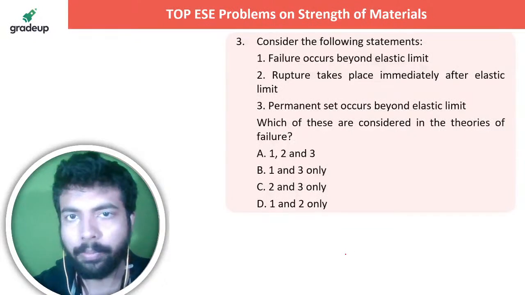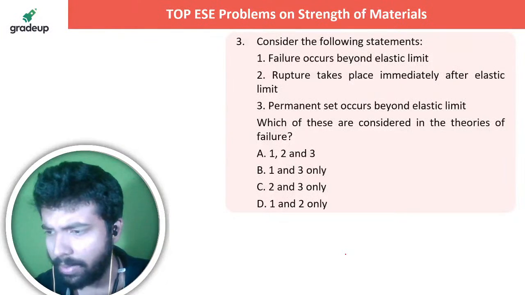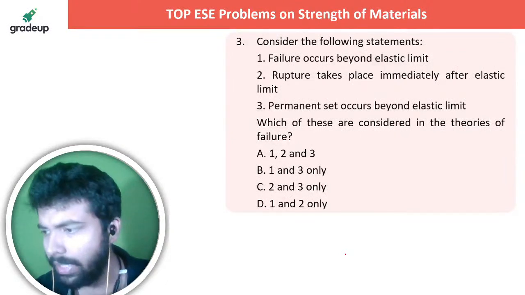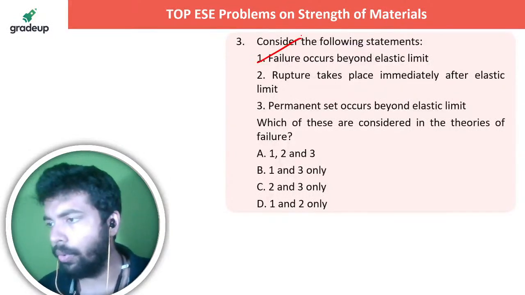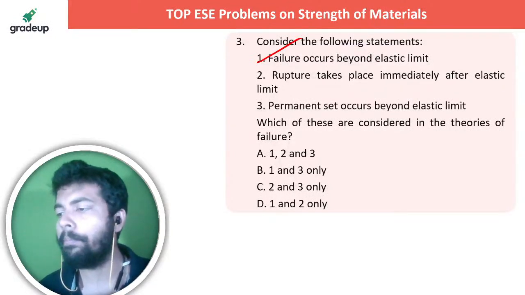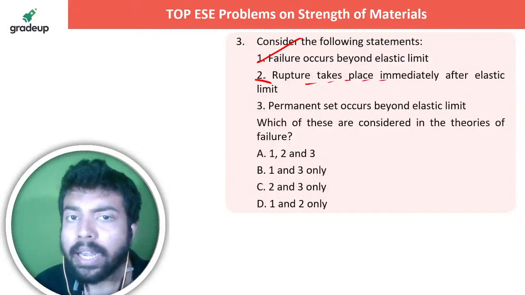Failure occurs beyond elastic limit. Rupture takes place immediately after elastic limit, does this ever happen? No, we didn't know that, right? Failure occurs beyond elastic limit. Yes, of course we know it, because after the elastic limit only the plastic zone starts where the failure happens. But rupture takes place immediately after elastic limit.